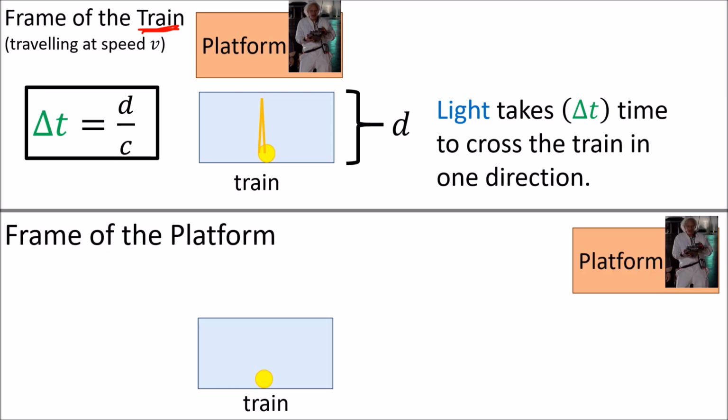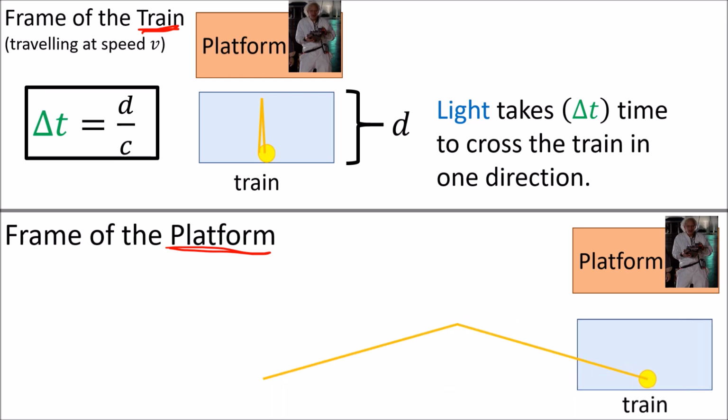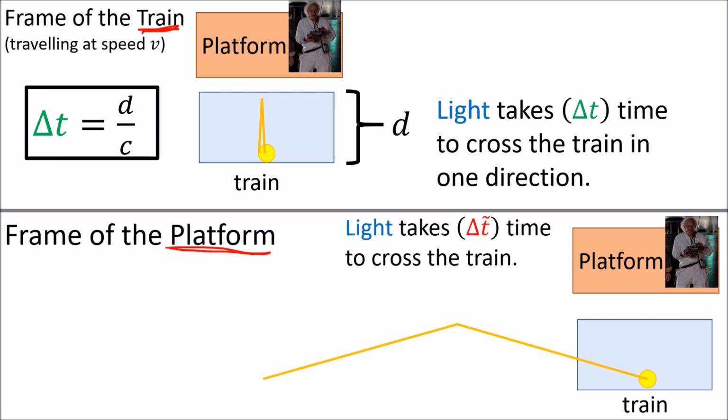Now let's consider the frame of reference of the platform with the scientist on it. The scientist sees the platform standing still as the train passes by. Notice how the beam of light now travels in a triangle shape because of the train's motion. Remember that time is now relative and depends on the reference frame. So we will now call the time it takes for the light beam to cross the train in one direction a new symbol, delta t tilde, where tilde is just the name of this wavy symbol above the t.